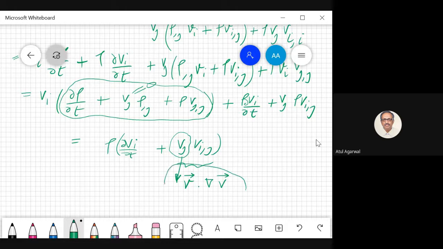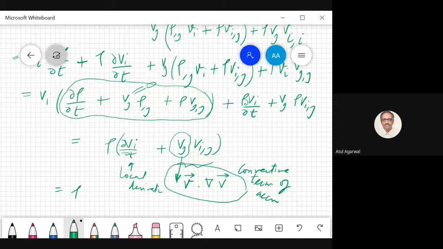What does it look like? Is it not a convective term of acceleration? And this is your local derivative. You see, this is nothing but rho dv by dt. This is your total time derivative.